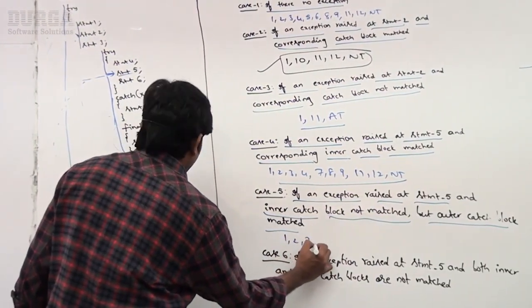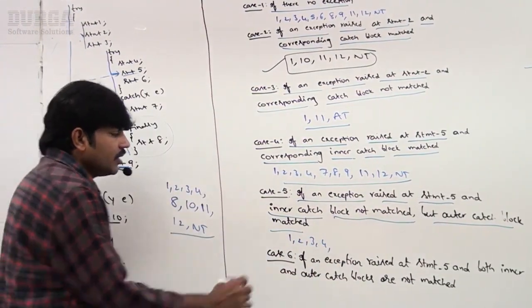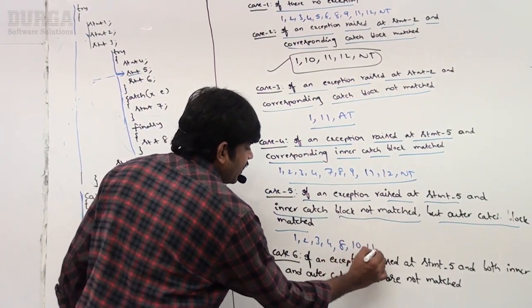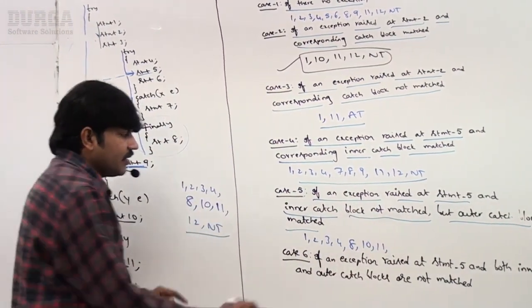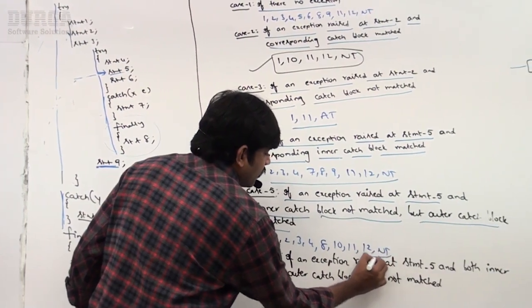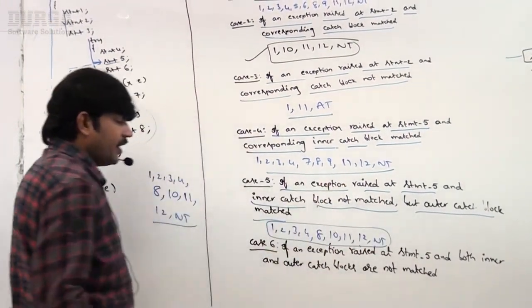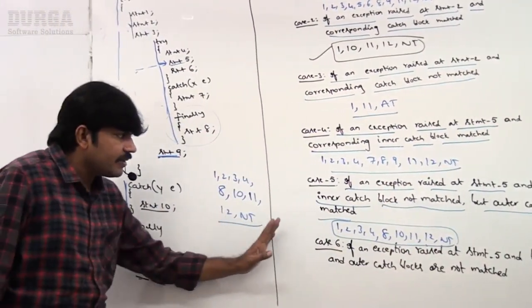1, 2, 3, 4, then 8, 10, 11, 12, normal termination. Is it clear for all of you, right? Okay, normal termination like this.